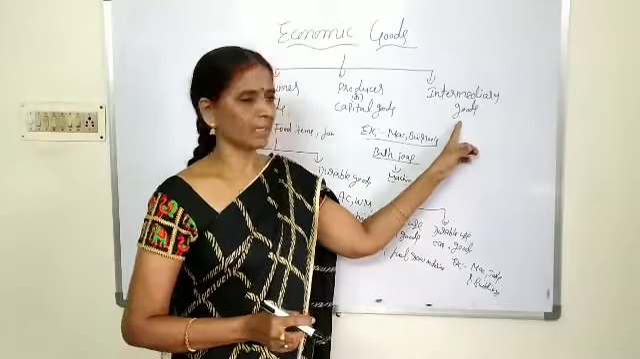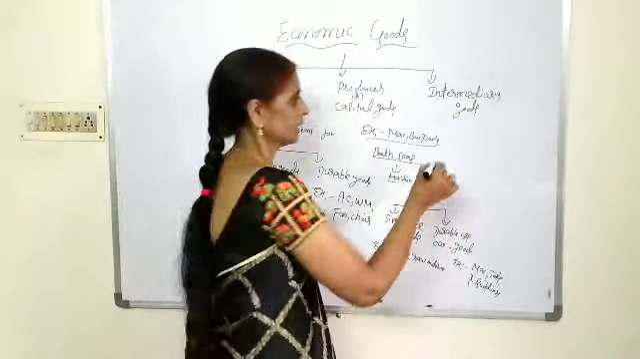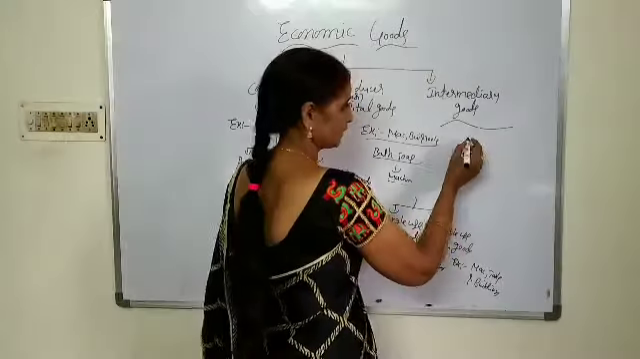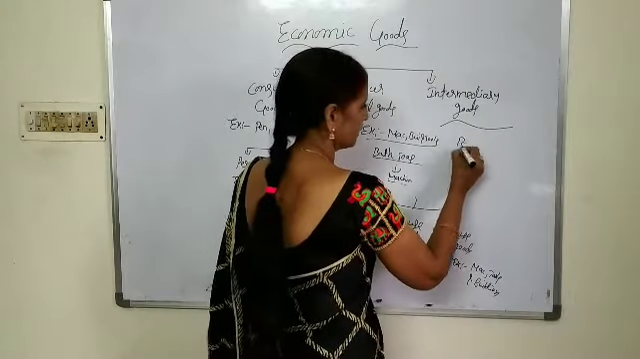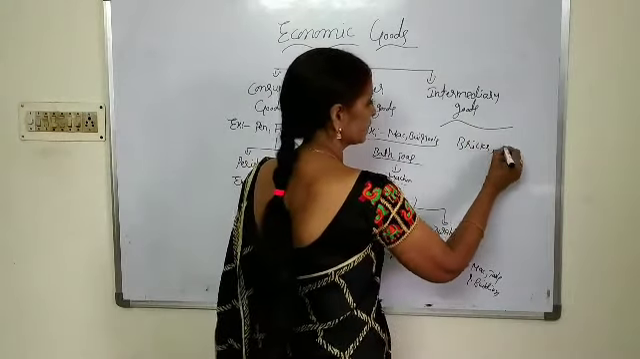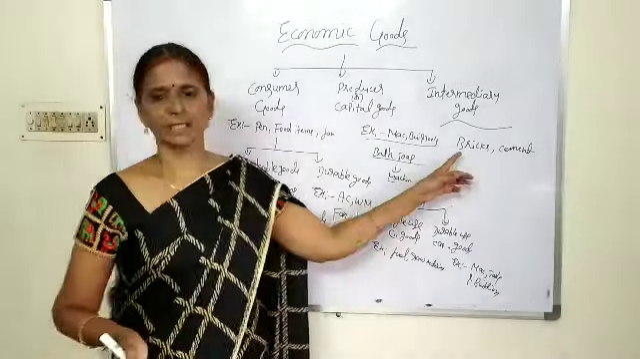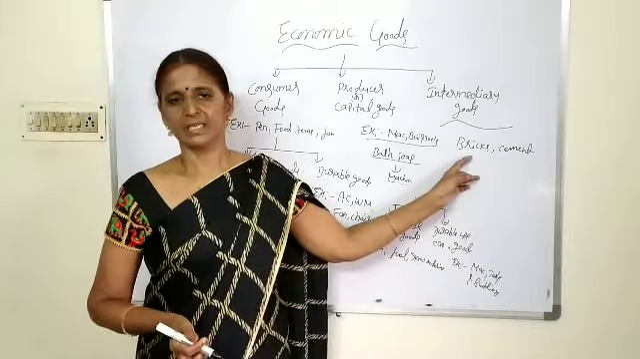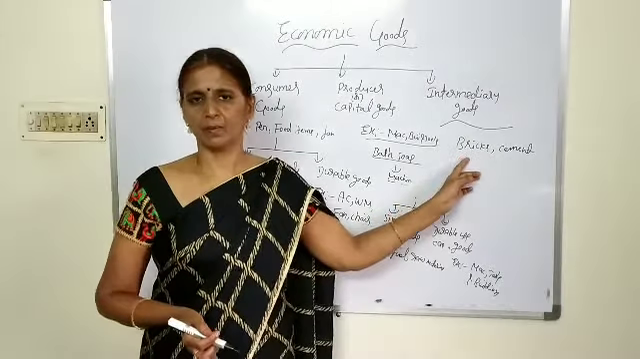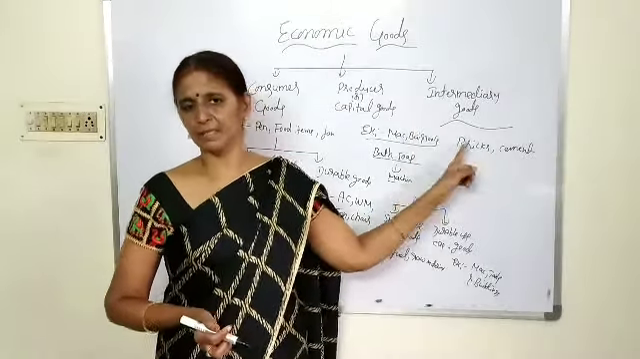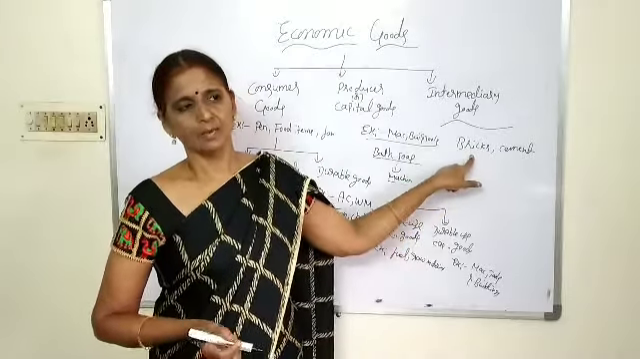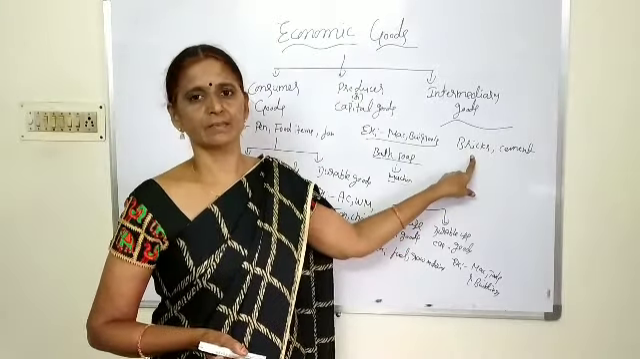Okay guys, the last category is intermediary goods. They are neither raw material nor the final good. They are at different stages in the production process. Bricks, cement, steel, etc. are examples of intermediary goods. Directly they are not useful, but they are used in the production process. Neither raw material nor final good, but the production of the final goods depends on their availability.